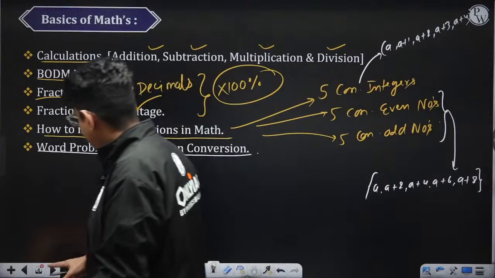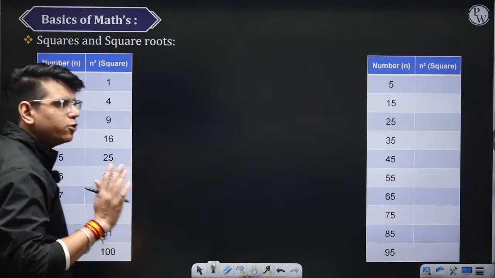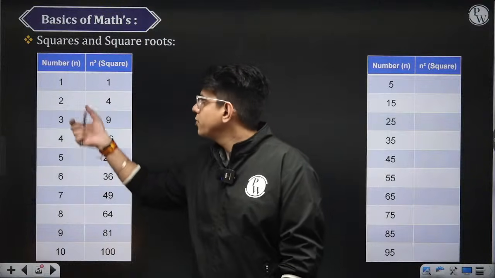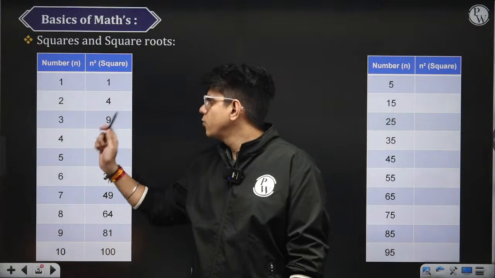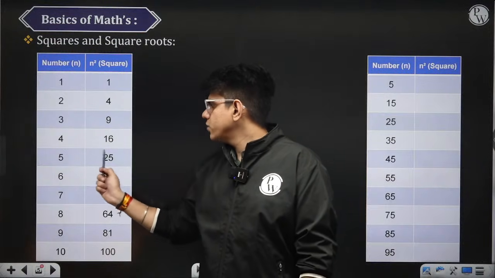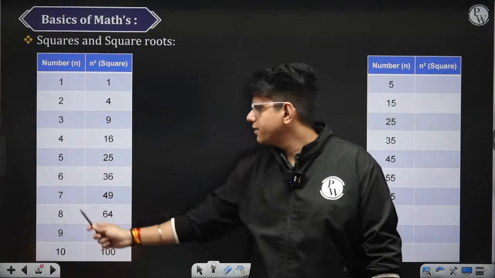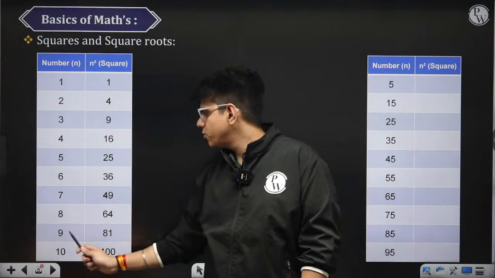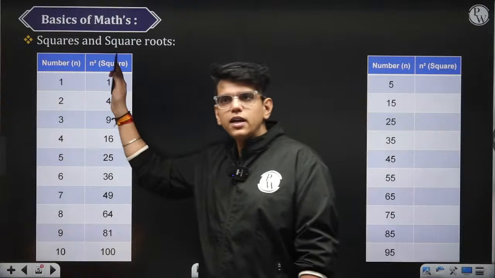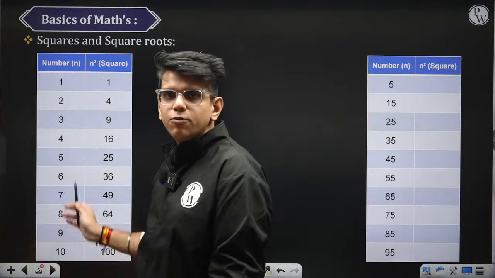So let's start. First of all, what you should remember is all the squares up to 10. So 1 square is 1, 2 square is 4, 3 square is 9, 4 square is 16, 5 square is 25, 6 square is 36, 7 square is 49, 8 square is 64, 9 square is 81, 10 square is 100. All of you can remember these many squares, right? From 1 to 10.